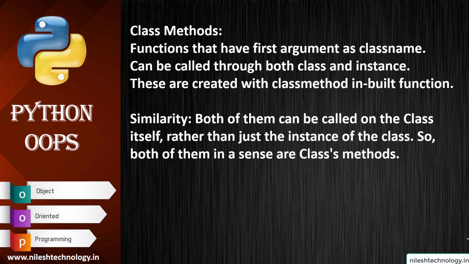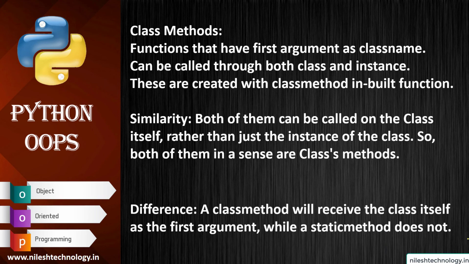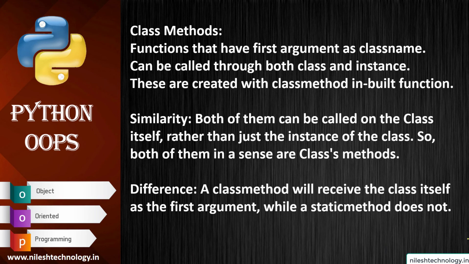So both of them in a sense are class methods. Difference: the class method will receive the class itself as the first argument, while the static method does not. So this is the difference between the three methods.